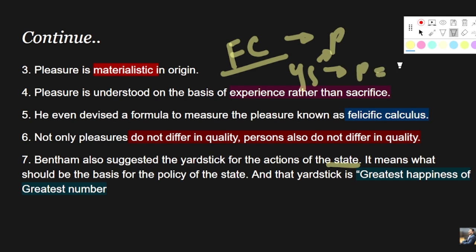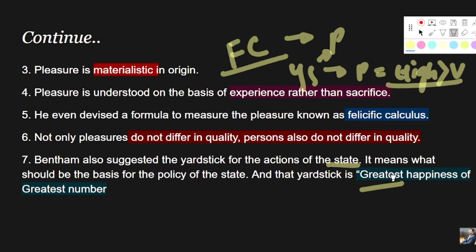And if they agree, if the vote or the calculus is higher, if the votes are higher and people are liking it, then you should go ahead with it, because if people are liking it, it will give rise to the greatest happiness of the greatest number, right?